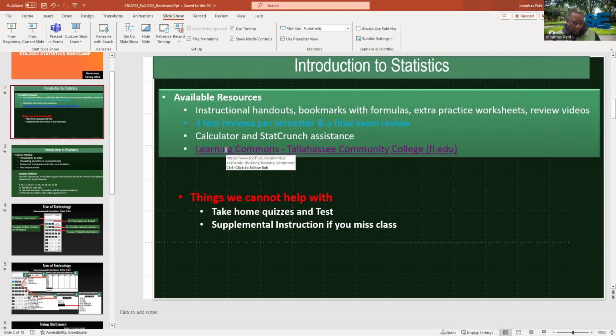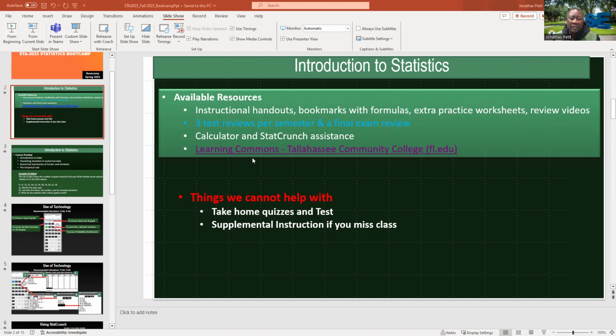Let's take a look at what we have here in the Learning Commons resources. Let's look at the resources. Our class is a mathematics class, so we click on math, and we look for STA 2023.